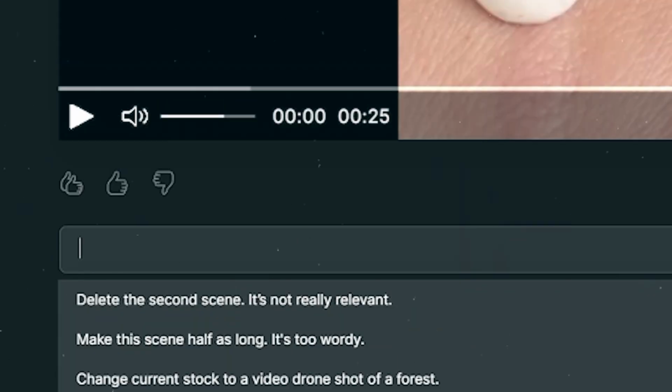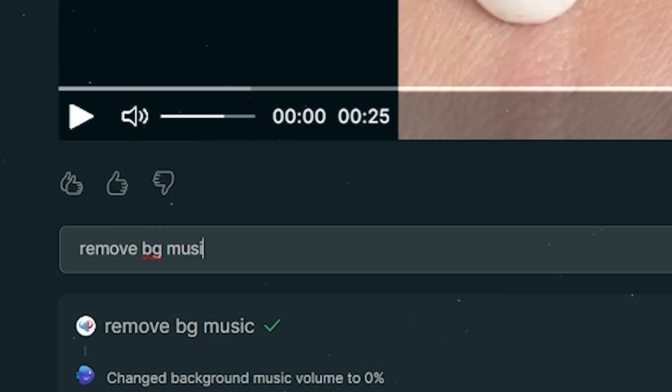For example, you can type remove background music if you want to add your own music to the short. Or maybe you can type use simpler words in the script if you think the script should be simplified. You can also type remove captions if you think you don't need them. Actually, let's go ahead and see how the video looks without them.